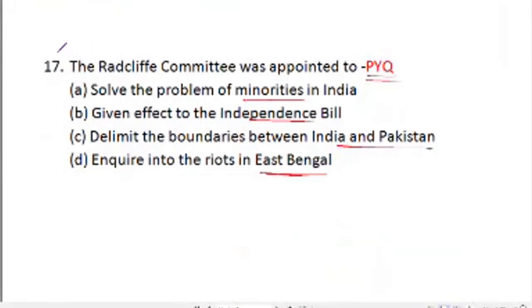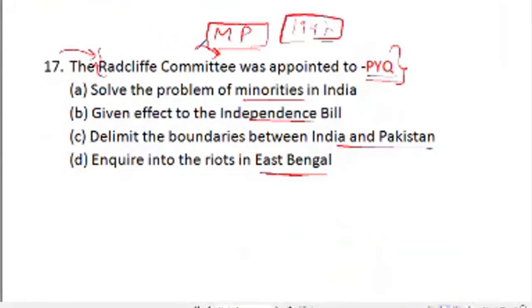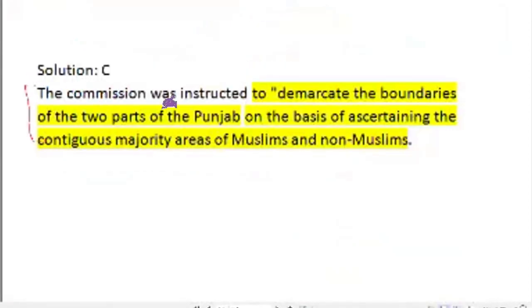So if you recall, Radcliffe Committee was appointed after Mountbatten Plan, which came in 1947. So this was related to boundary. So C is the answer of this question, that is delimit the boundaries between India and Pakistan. Here you can see that this commission was instructed to demarcate the boundaries of two parts of Punjab based on contiguous majority areas of Muslims and non-Muslims.